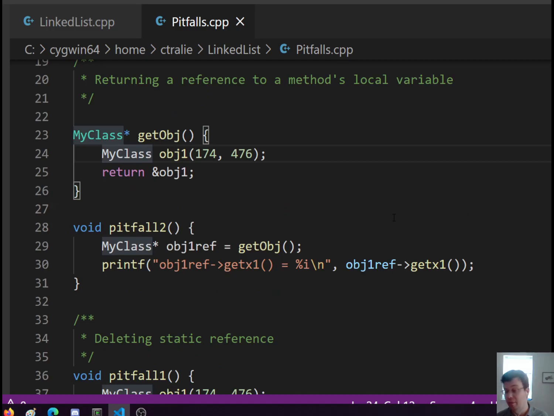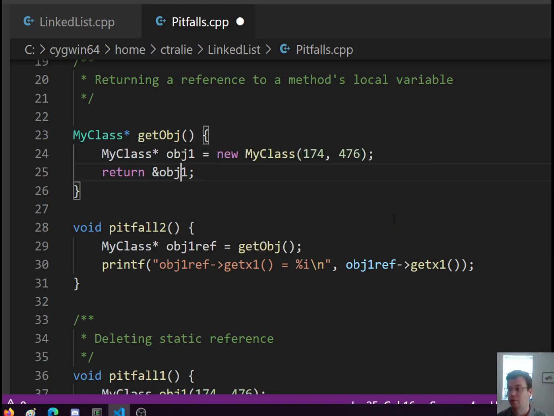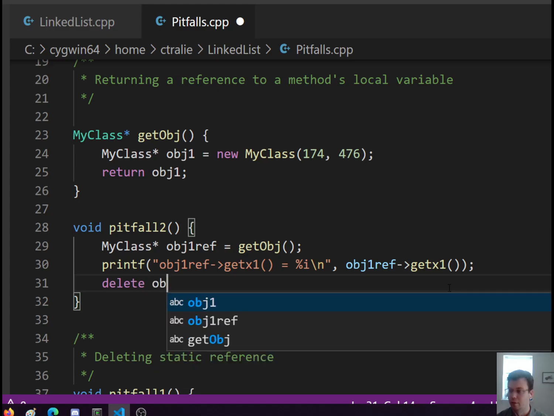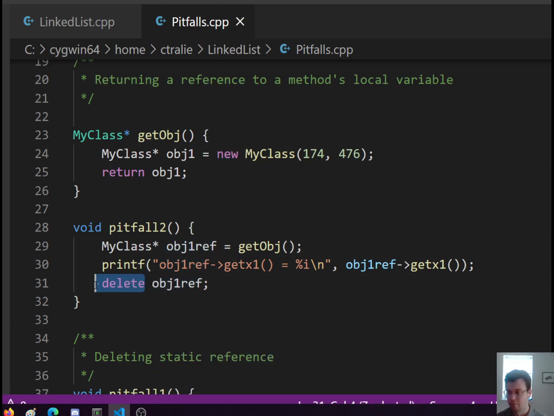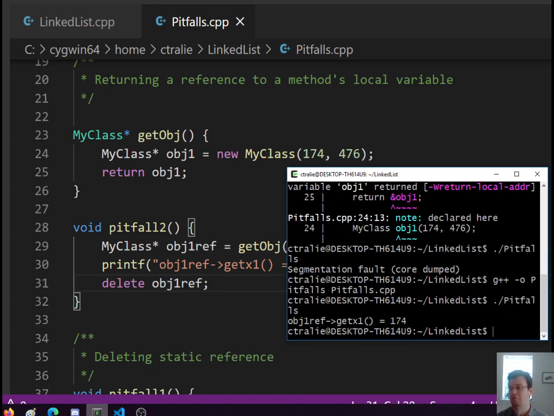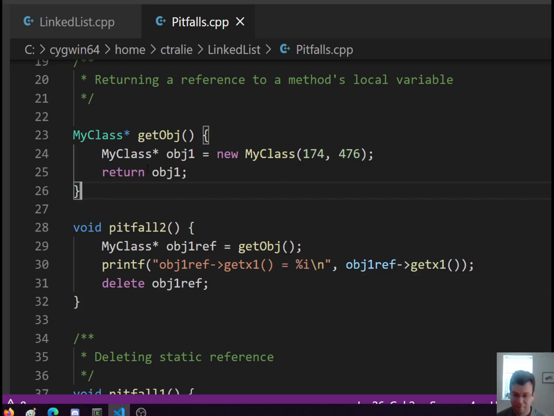Again, if you dynamically allocated this, so if I said my class object1 is equal to new my class, and then I return that directly as a reference, then this will be fine. I just have to remember, since it wasn't deleted in the method, I better delete it down here when I'm finished using it. Anytime I see a new, I should see a delete. So let me run this. Cool, so that worked, because it wasn't deleted. Okay, so those are two pitfalls I've seen, so watch out for that.